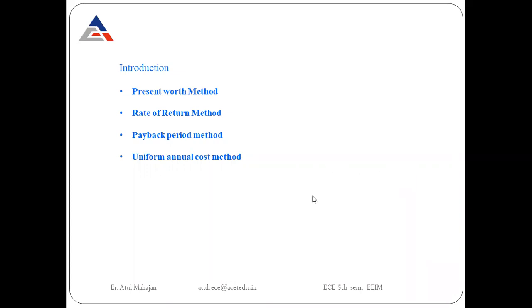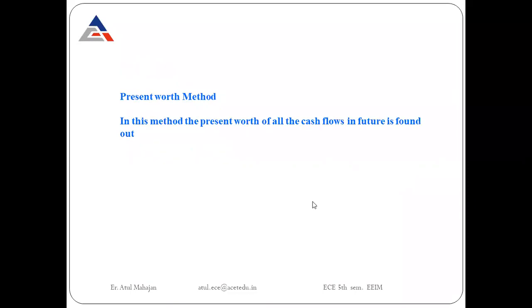So let's start with the first method, the present worth method. In this method, the present worth of all the cash flows in the future is found out. We find out the present worth of all the cash flows which are going to come in the future.